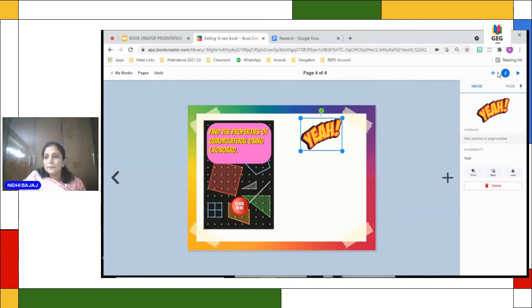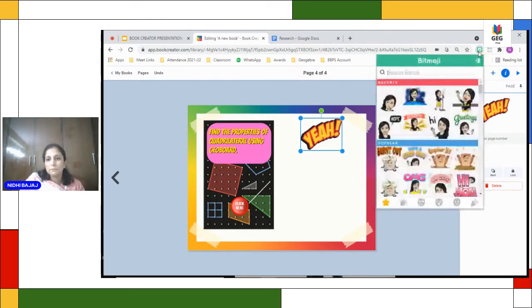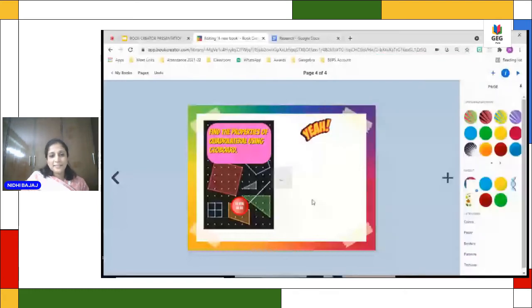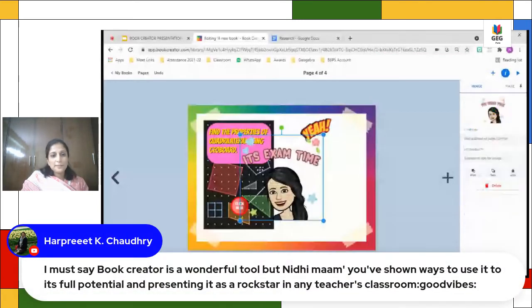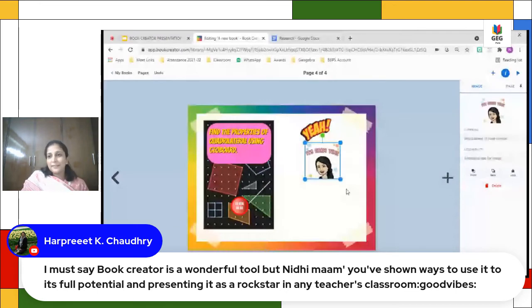So by the time it's uploading, you can insert your, it's taking time. Okay. So I've just put it's exam time here. So it's exam time, just a fun element so that the learners are not tensed. So a smiley avatar will help them.